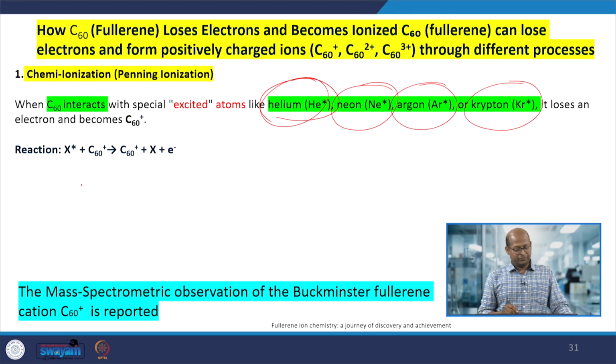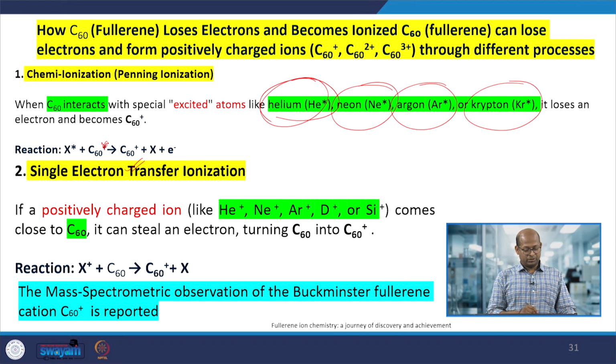Then this type of ionic compound may form, so C60+ would form. This is chemi-ionization or Penning ionization, you can say, when C60 interacts with the excited inert gases. One electron is lost by the C60 fullerene, and this ionic fullerene forms positive C60+.